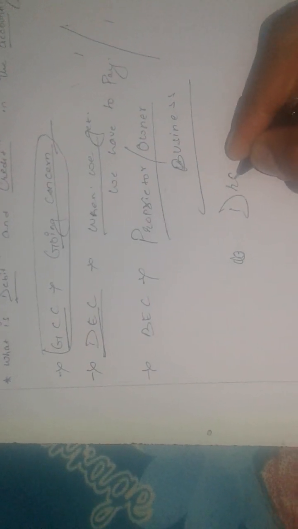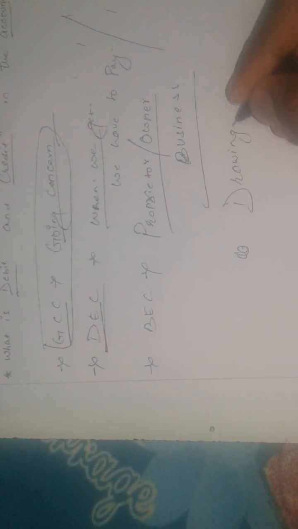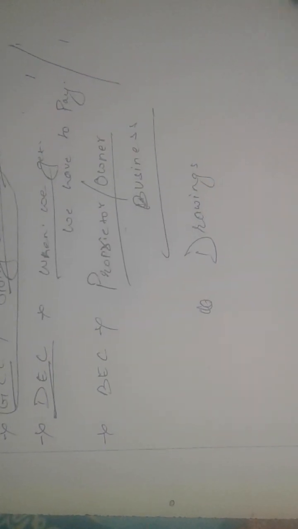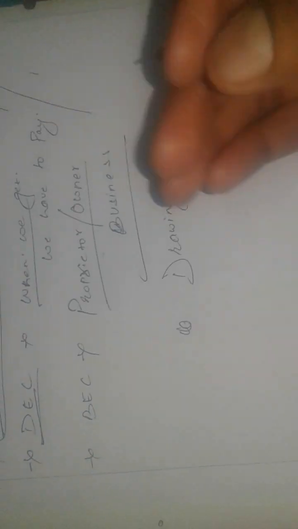And when the proprietor withdraws any amount from the business, it is called drawings. We shall have to record that as well.